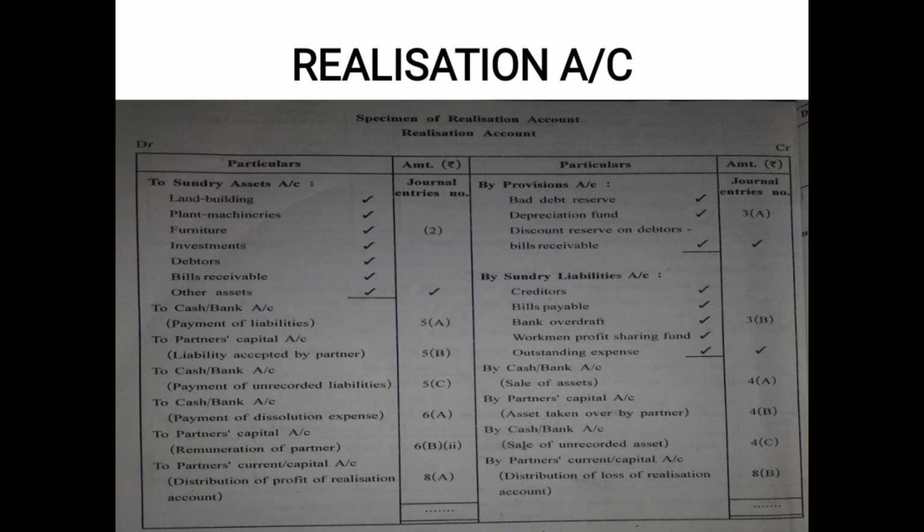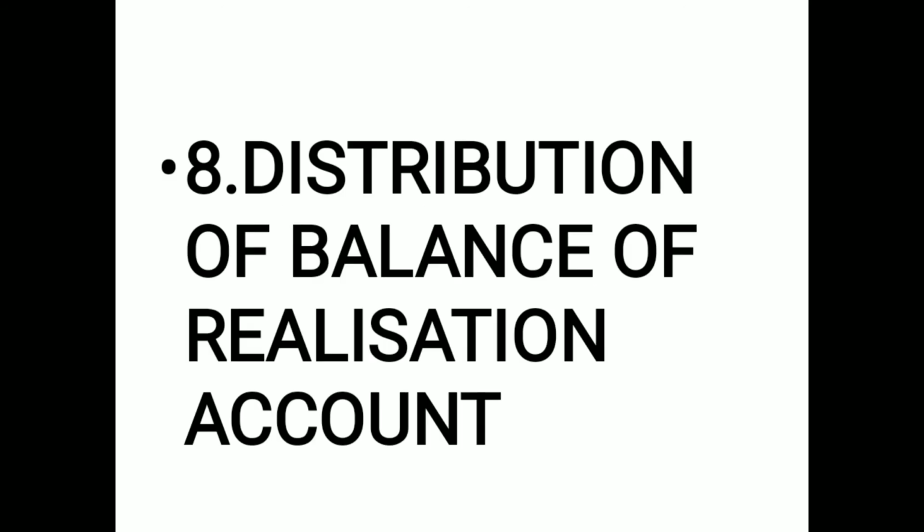This is the specimen of realization account. So all the journal entries that you've learned so far are to be posted here. You can see all of them have been posted, and once you will balance this account, the result is going to be profit or loss. So here are the journal entries for the distribution of balance of realization account.